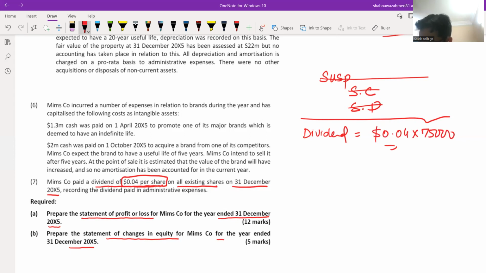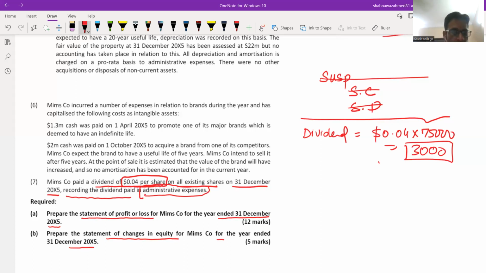Let me check. 75,000 into 0.04 is 3,000. So the dividend is 3,000. Now, what is wrong with this entry? The dividend paid to ordinary shareholders was recorded in administrative expense. We can't record this as an admin expense. So we have to reduce the admin expense in the profit and loss account, and the dividend is to be shown in the statement of changes in equity, deducted from retained earnings rather than in profit and loss.